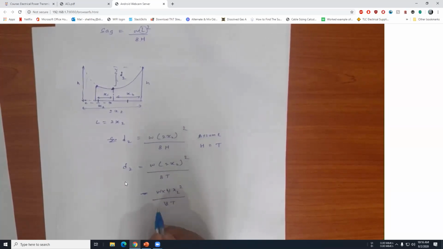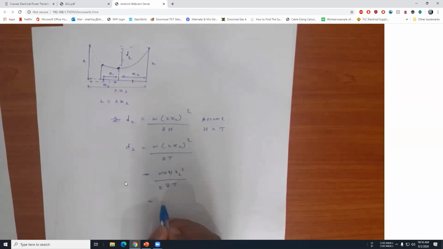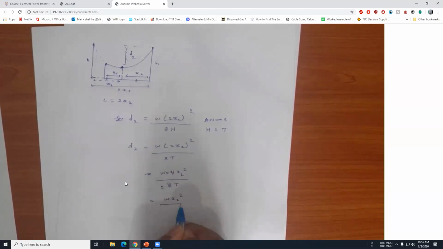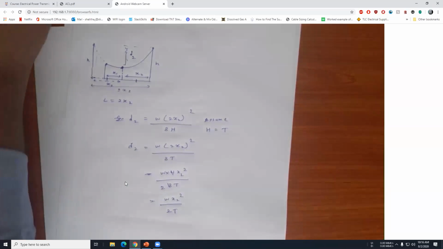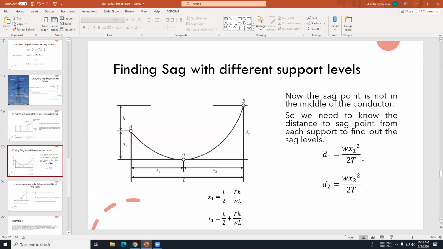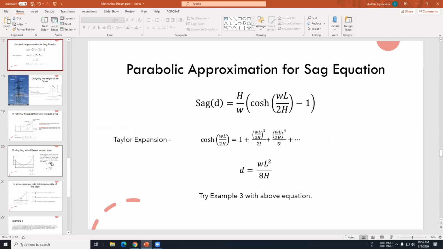So this will cancel out. Okay, w x2 squared over 2T. So that is the equation we have in this lecture. So for d2 we can derive that equation from this equation.